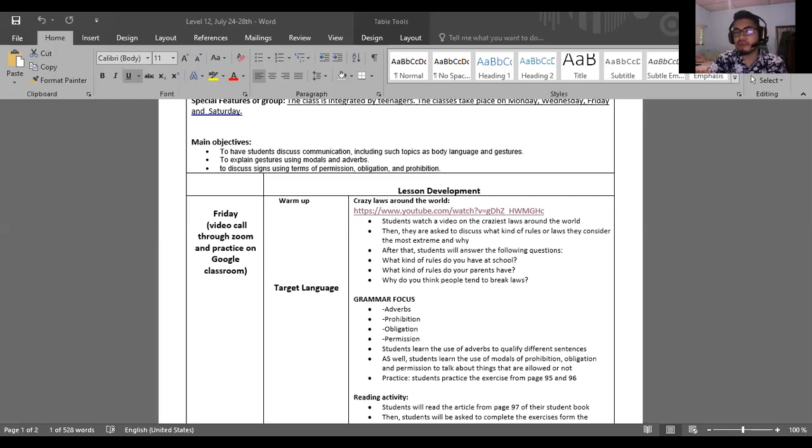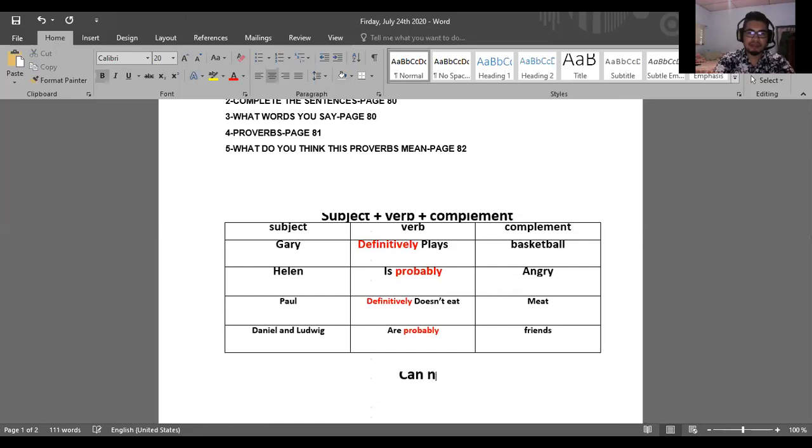We cannot come with casual clothes to the event. No podemos venir con ropas casuales al evento. That's the only thing. Notice that the cannot is not separated, and I want to show you this. In English, every time that you use the word can and not, we are never going to separate it. For example, when you use the auxiliary does, you say does not, or did, you say did not. But when we are using can, cannot is not separated.